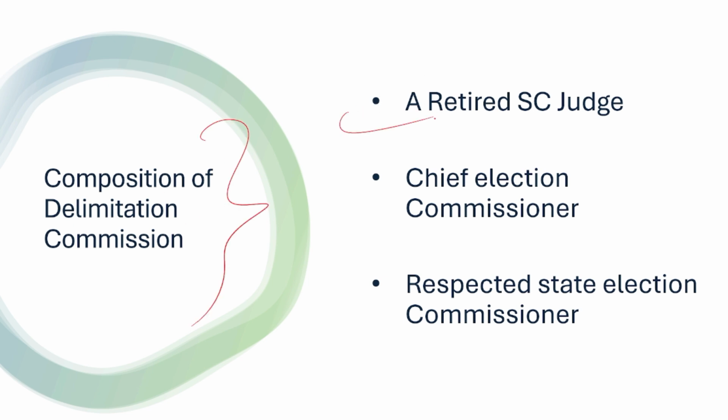Now let's understand the composition of Delimitation Commission. First is the retired Supreme Court judge. The judge has to be retired. Second, the Chief Election Commissioner. Present Chief Election Commissioner's name is Rajiv Kumar. And third is the respective State Election Commissioner. Every state has an election commissioner and even they are part of the Delimitation Commission.